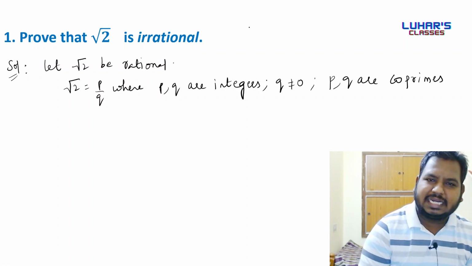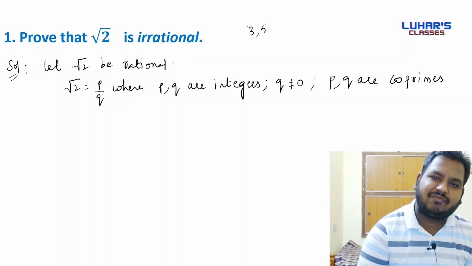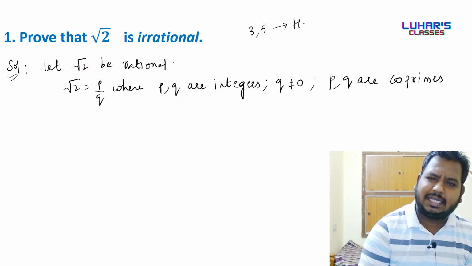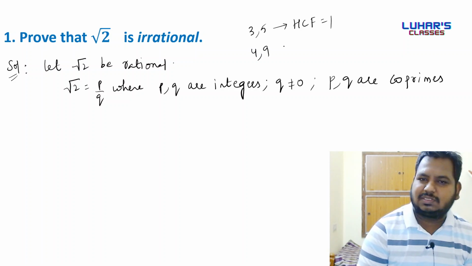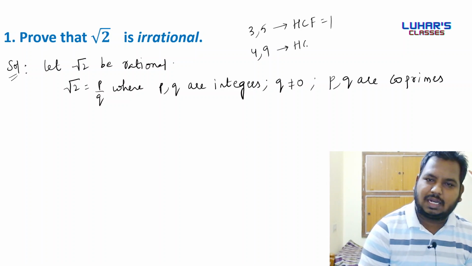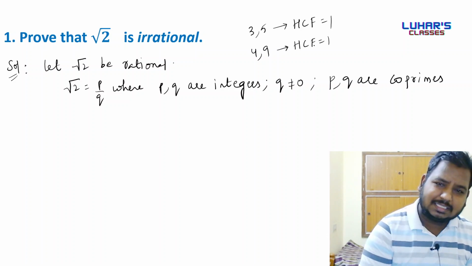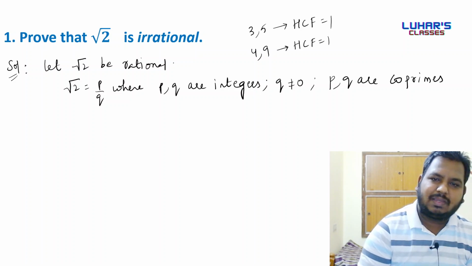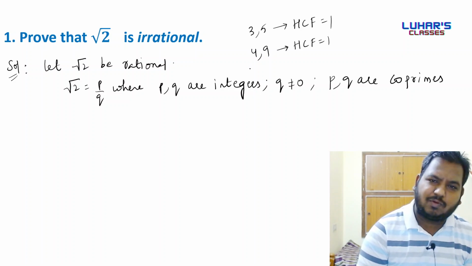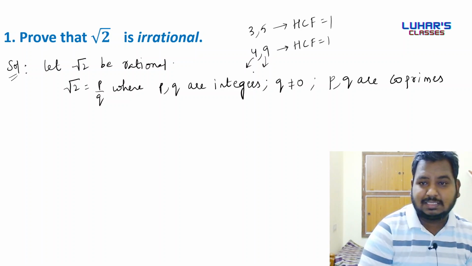If I take numbers 3 and 5, can I say 3 and 5 are coprimes? Yes, 3 and 5 are coprime because their HCF is 1. Can I say 4 and 9 are coprimes? Yes, because the HCF of 4 and 9 is 1. But the important thing is, numbers need not be prime to be coprime. Here 4 and 9 are coprime, but 4 is not a prime number, and 9 is not a prime number. So coprime means their HCF should be 1.